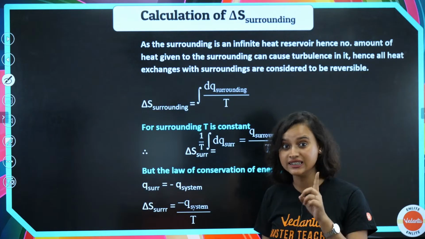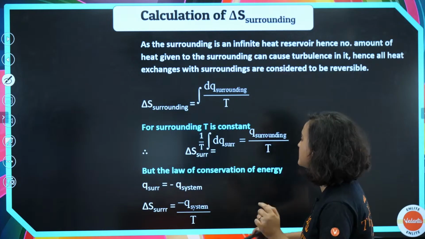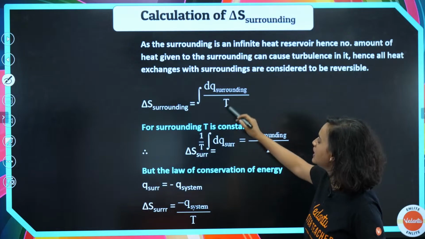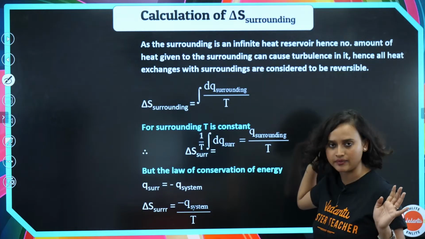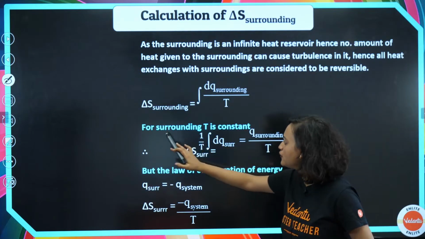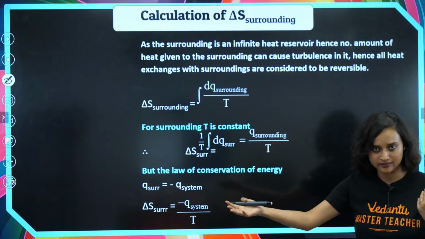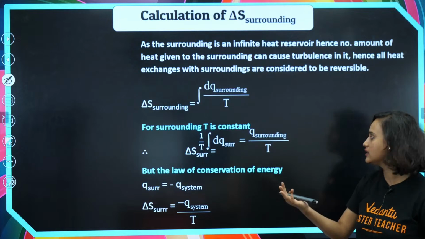Consider, the word is consider. It doesn't exist. Anyway, delta S surrounding is basically the integration of dq surrounding divided by T, right? For the surrounding, T is constant, right?